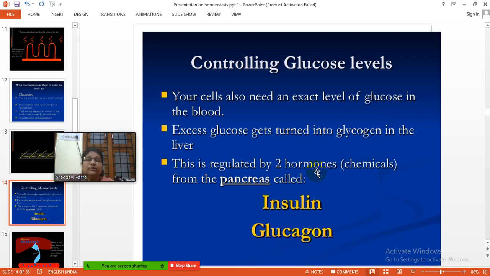So how are the glucose levels controlled in our blood? There are two hormones which are secreted by the pancreas. They are insulin and glucagon. They are regulating the glucose levels in our blood. When the glucose levels are raised in our cells, it can be converted into glycogen and stored in the liver. Whenever the body needs energy, that glycogen is converted again into glucose, and then into energy, that is ATP.